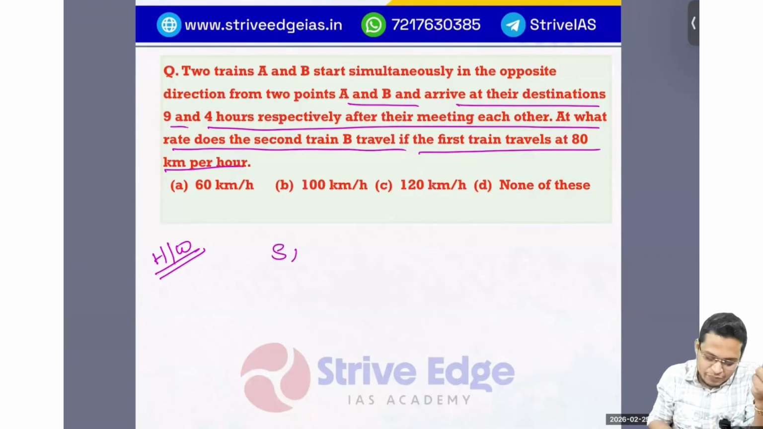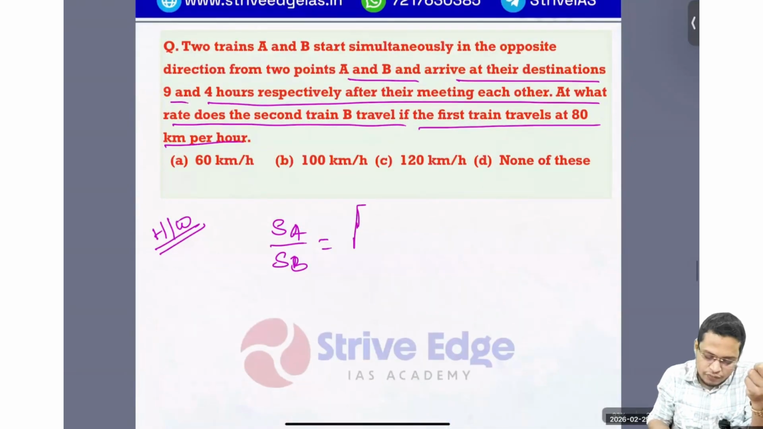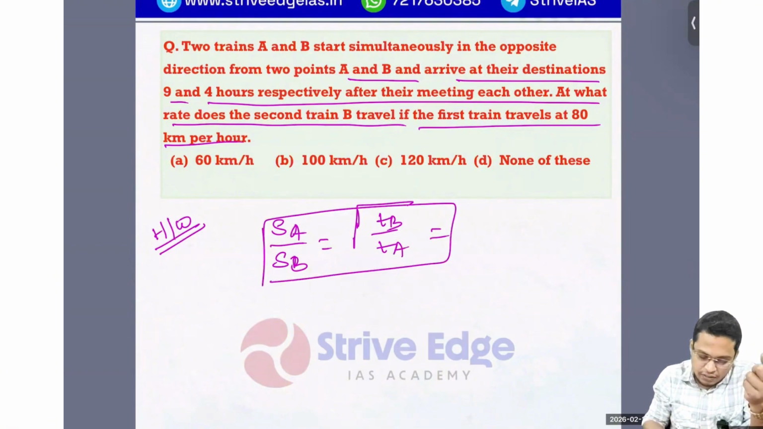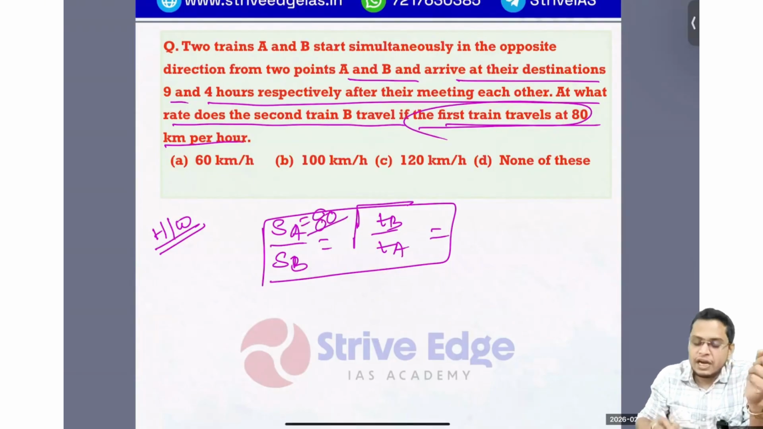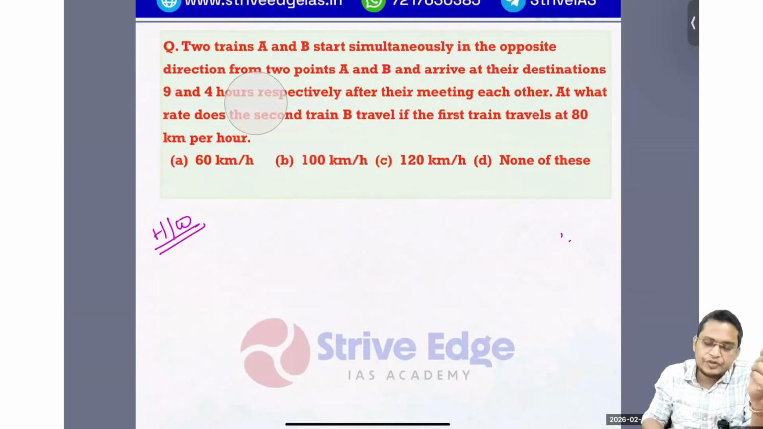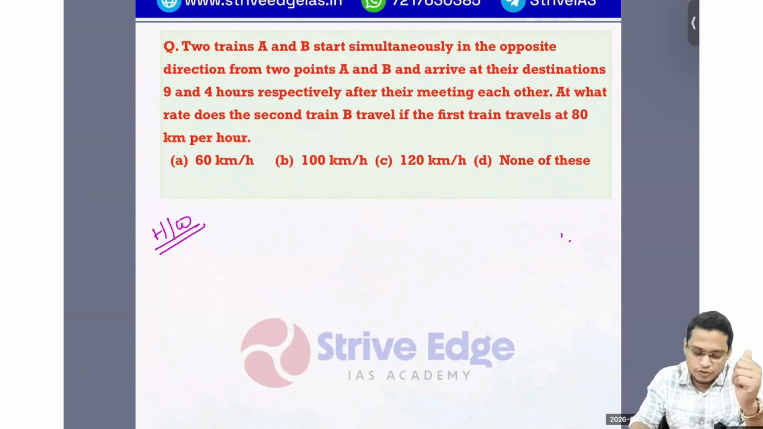So you have to find the speed ratio SA by SB equals root of TB by TA. Okay, so you just solve it, and the speed of the first train is already given. So SA, the speed, is given as 80 km. By using that, you can find the speed of the second train. So this is your homework. Please solve it and write the answer in the comment box. So let me see how many of you can solve it. This is very important for your examination. You can expect this question in your examination also.